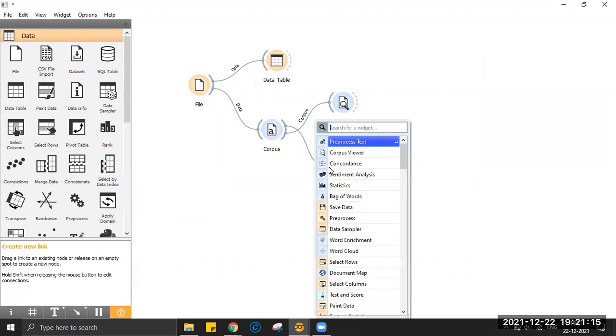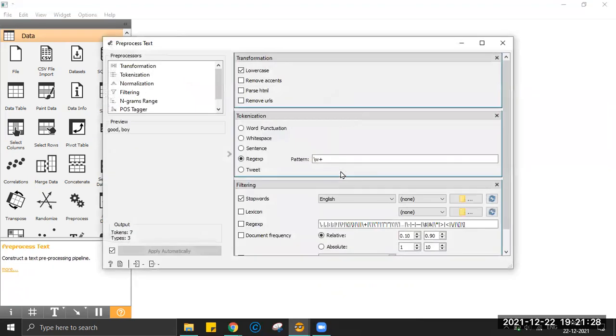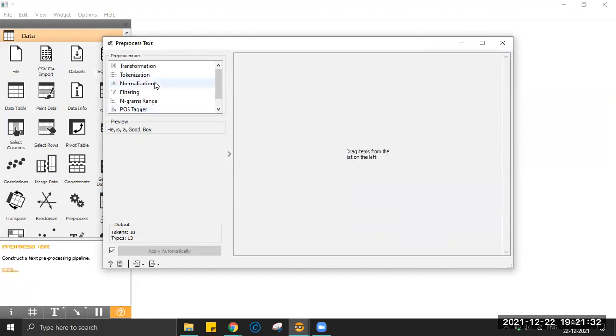Whenever you're doing sentiment analysis, you would want to pre-process your text before you give it to the machine learning model or the deep learning model to do some sort of predictive analytics. So let me start from the beginning. We have transformation, tokenization, normalization, filtering, n-gram, POS tagger, and I'll be covering each one of them slowly and in detail.